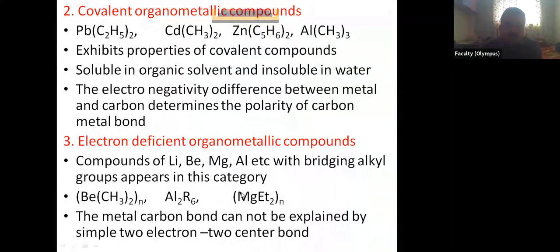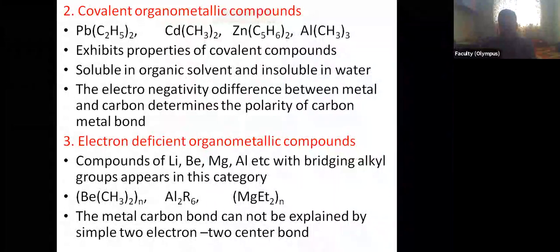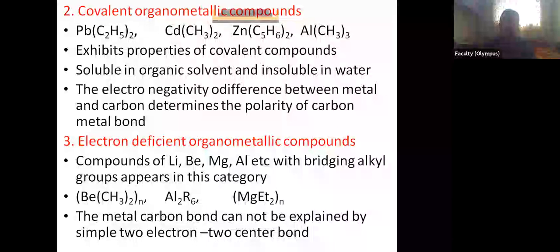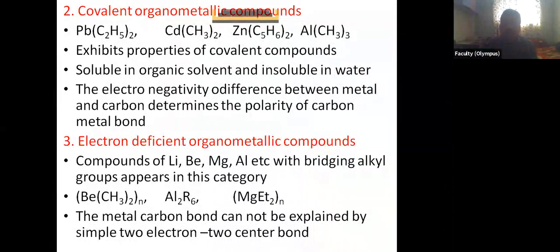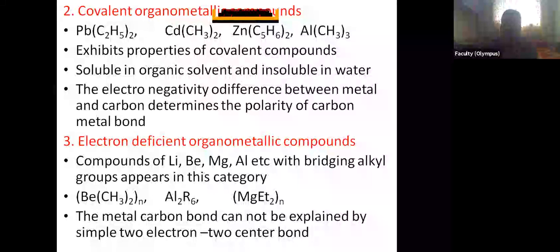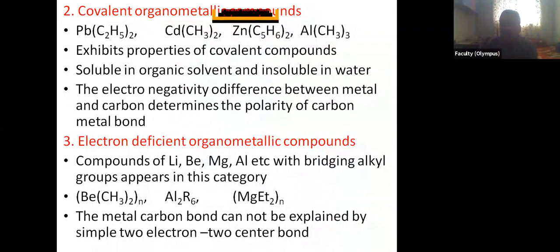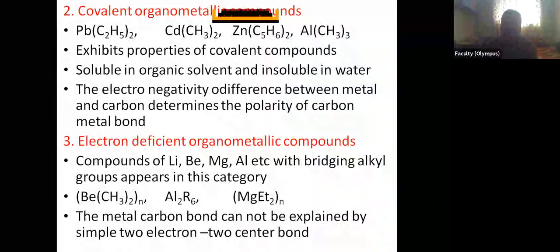Okay. Now, one more typical character of these electron deficient organometallic compounds is that the bond between metal and carbon is not explained by the simple concept of a two electron two center bond. The bond may be ionic, may be covalent. We may say there are two electrons which are under the influence of two atoms, two nuclei.